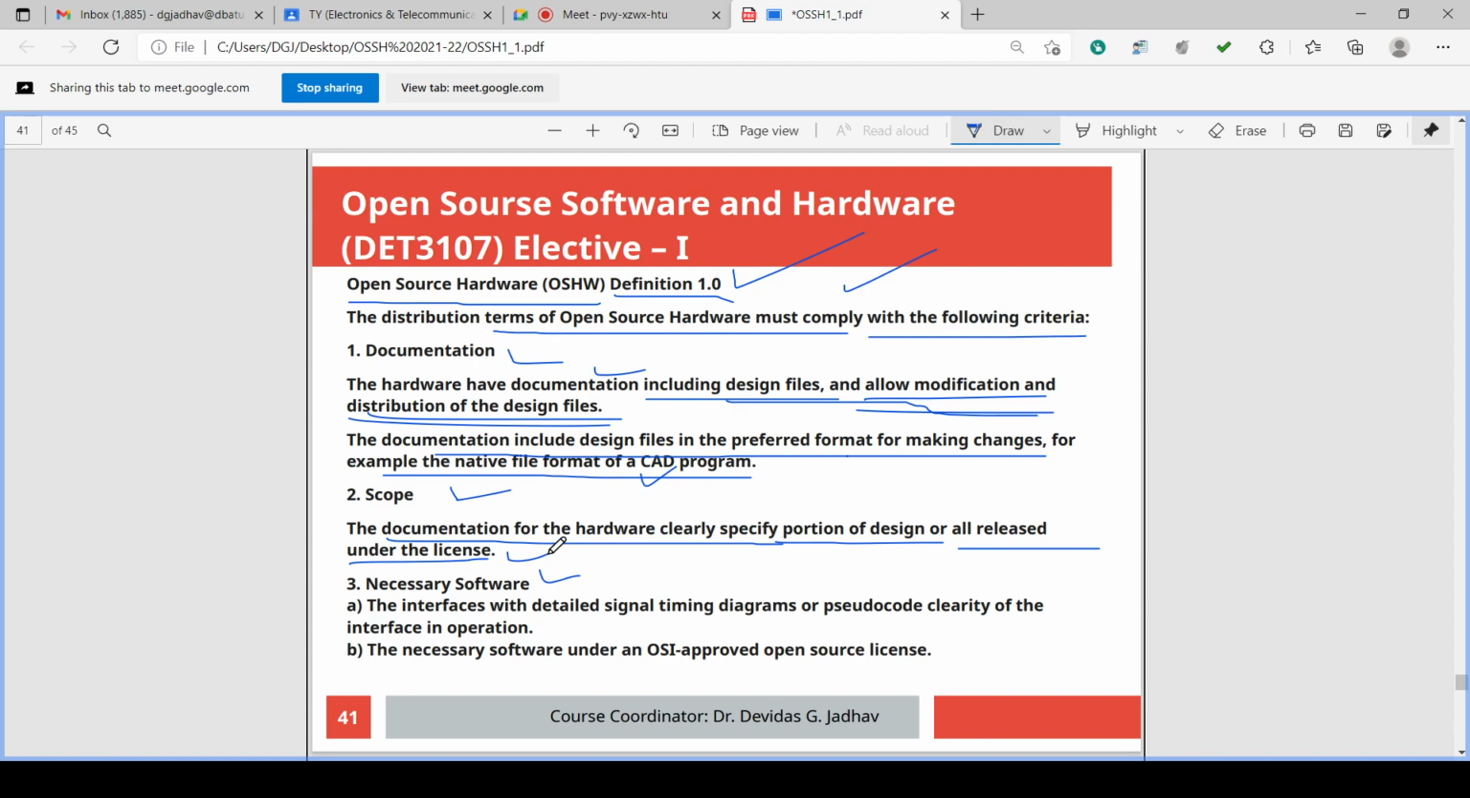If the free or open source design is there, he can use it in his project without cost. If it is not free, then he can ask the developer to please give this design, and pay whatever amount the developer wants. So that scope is also mentioned. Documentation is to be there, that is, the design should be there, and the scope is to be mentioned. What do you mean by scope?